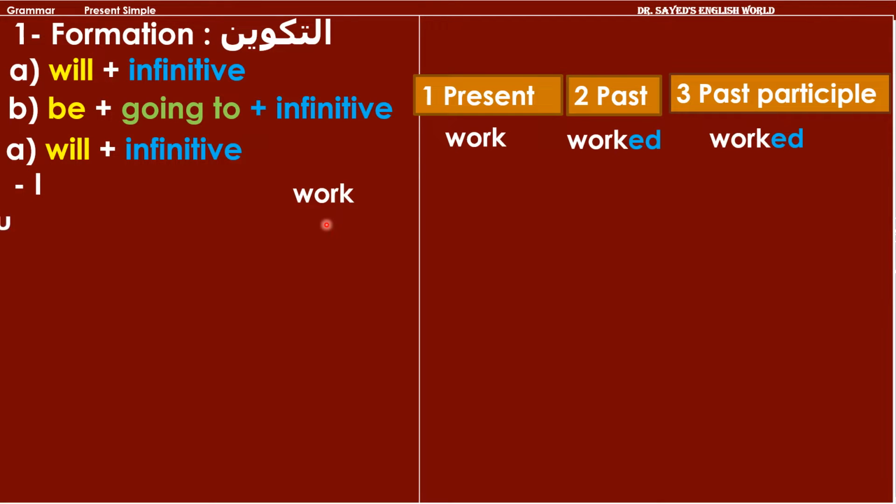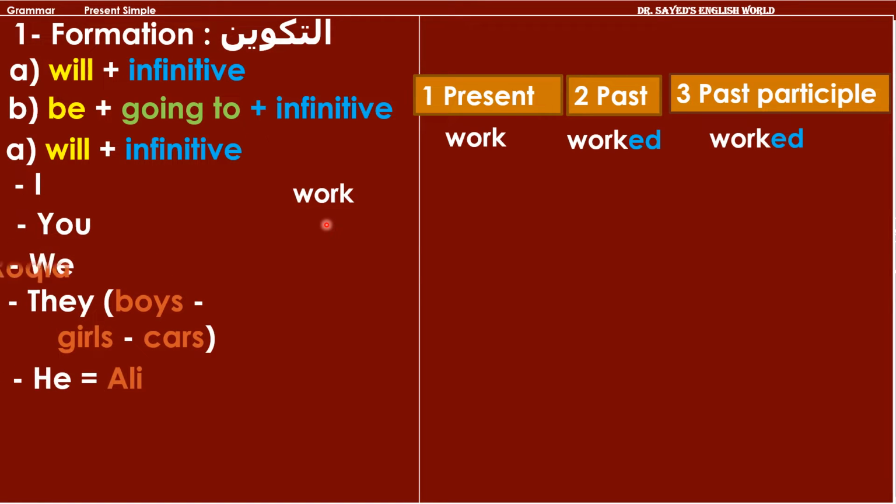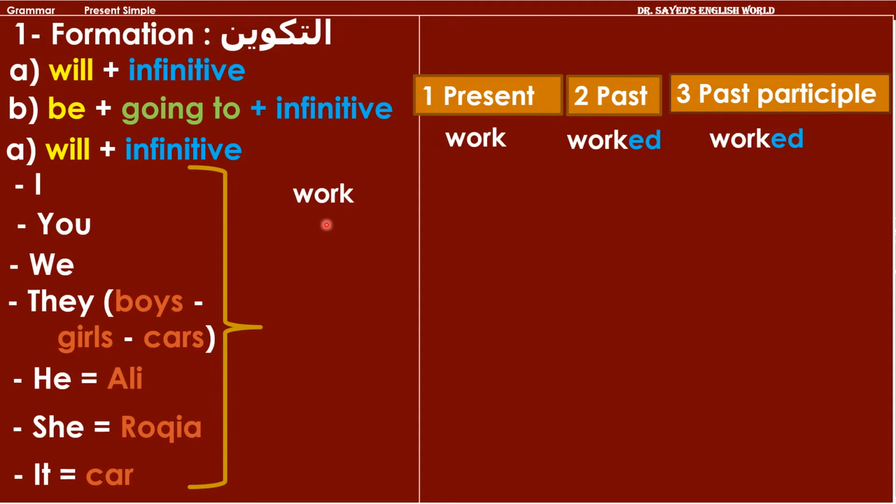Okay, with all subject pronouns and subjects: I, you, we, they, he, she, and it. Okay, we're going to use work plus, will plus the infinitive, or apostrophe ll plus the infinitive.